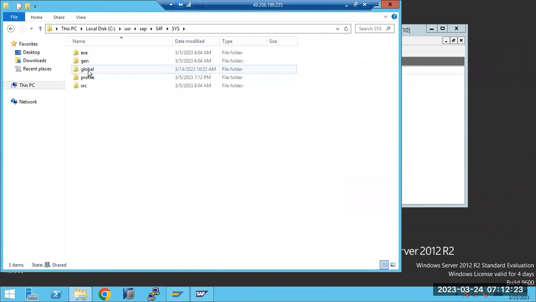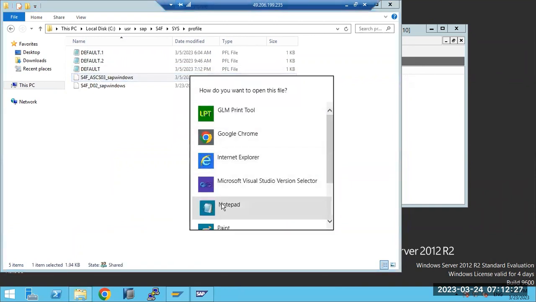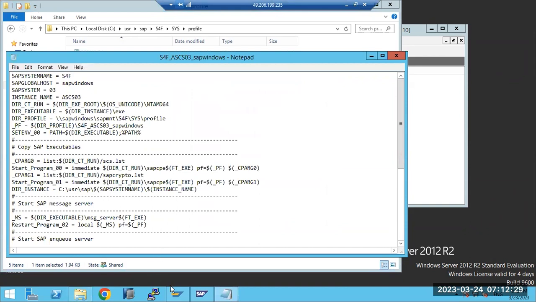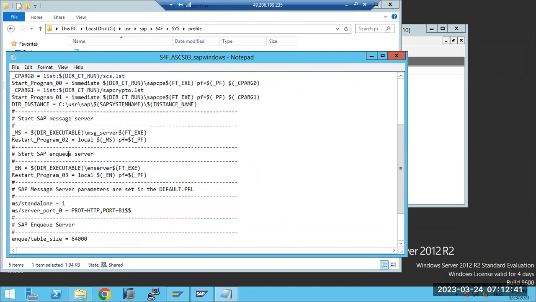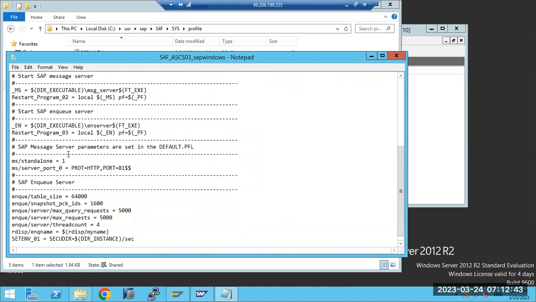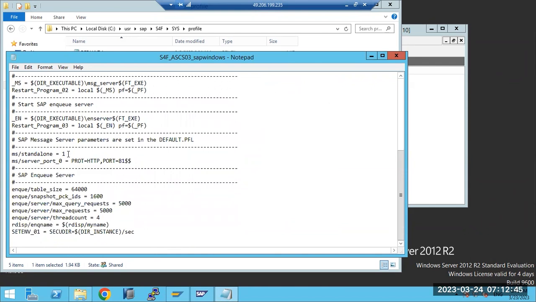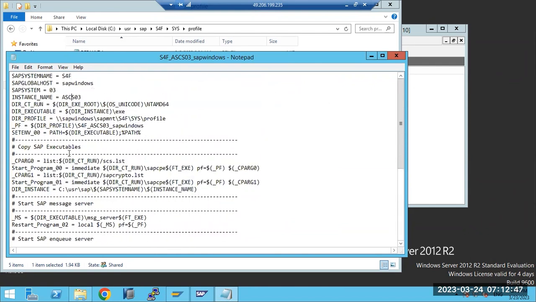S4F sys profile, ASCS also, S4F global host SAP Windows 0303. So we have these profiles there. Start message server in the default folder and enqueue server.